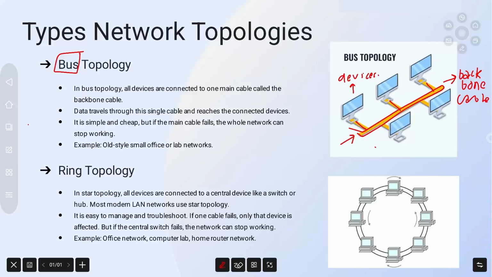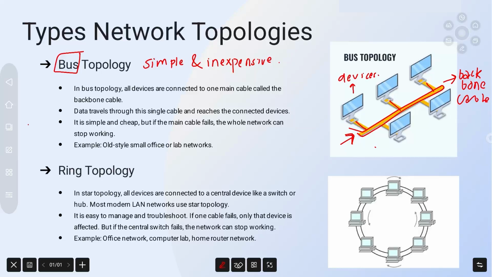The main advantage of this topology is that it is simple and inexpensive. It is a cost-efficient topology to set up because it requires less cabling. It just requires one backbone cable and other cables to connect the devices.